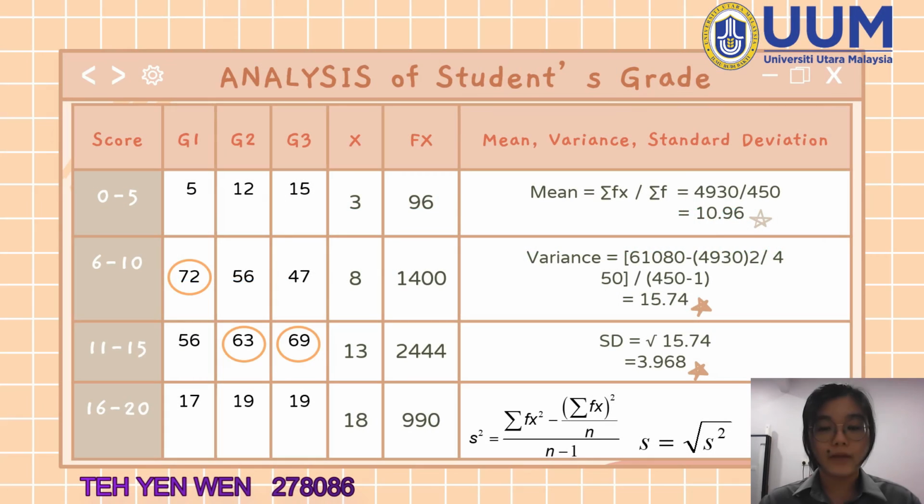Hello everyone, I'm Yanwen. Next, we come to our last data, which is student grade. Using the formulas of measures of dispersion, we can analyze and obtain the mean of 10.96, the variance of 15.74, and the standard deviation of 3.968.